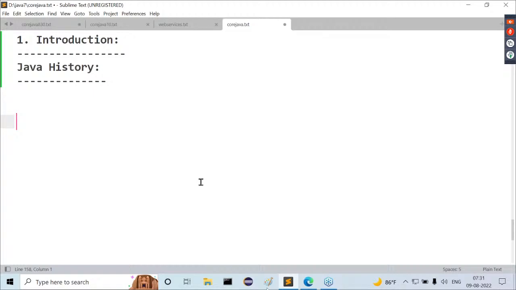It has to take less memory for its applications' execution. Because of that reason only, Sun Microsystems wants to prepare a new programming language, that is a simple programming language. Inside this simple programming language, they included a factor like what now? Lesser memory.